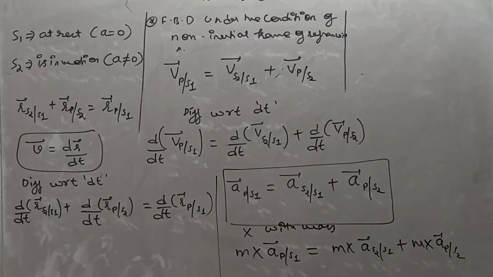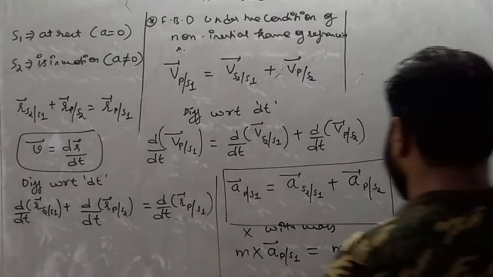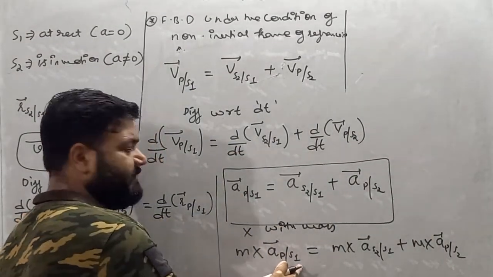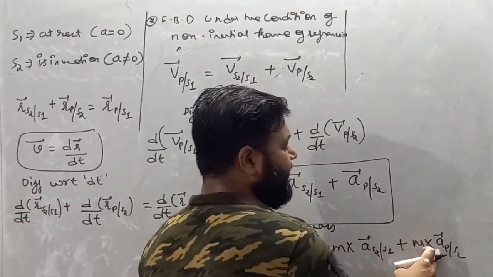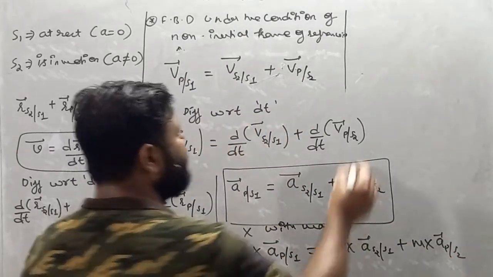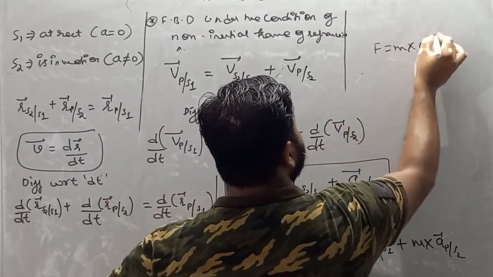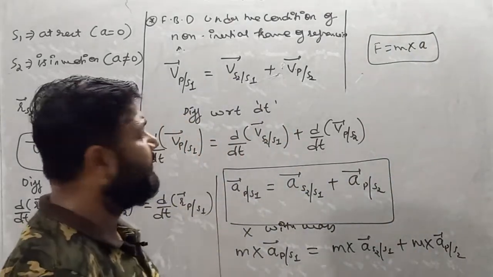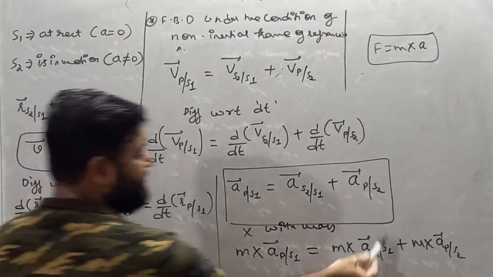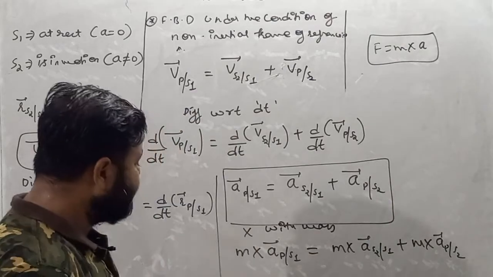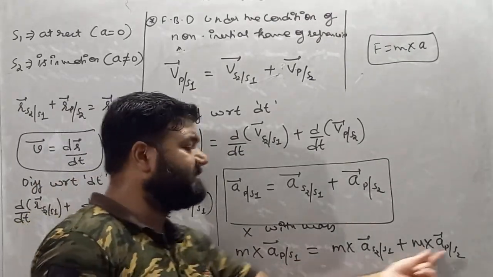Now we all know that, my dear student, mass into acceleration is nothing but force. So basically here, mass into acceleration of P with respect to S1, mass into acceleration of S2 with respect to S1, mass into acceleration of P with respect to S2. We know that force is nothing but mass into acceleration. So check it out, my dear student. This is basically force, this is also force, and this is also force, because all are accelerations, and acceleration is multiplied with mass.